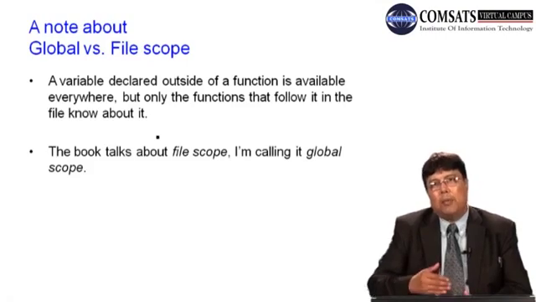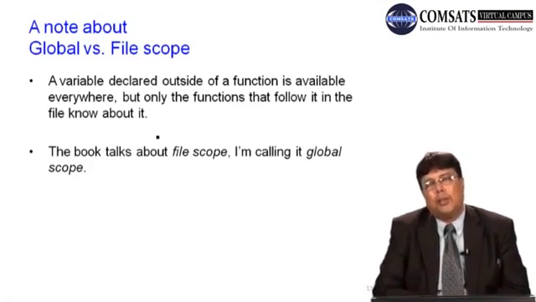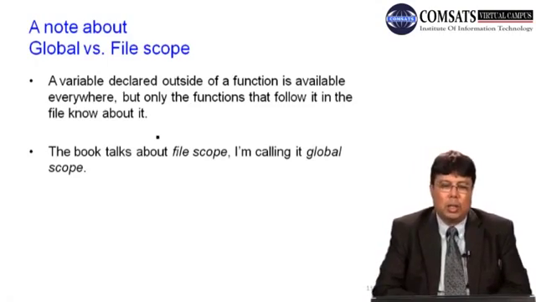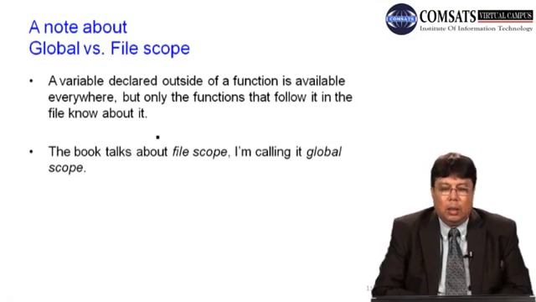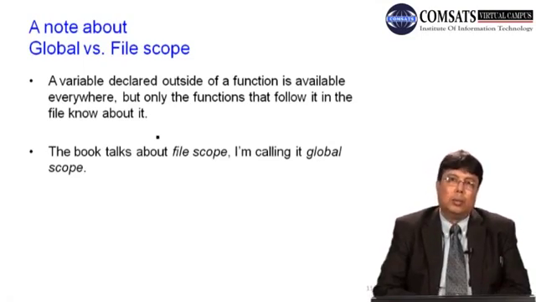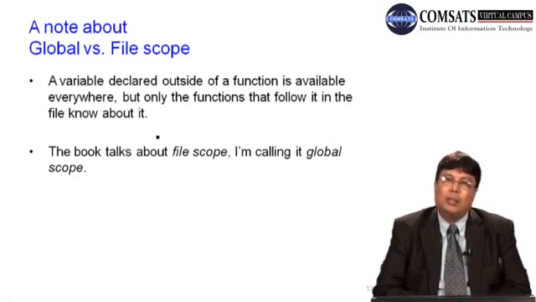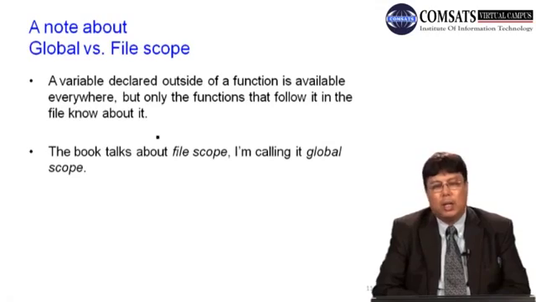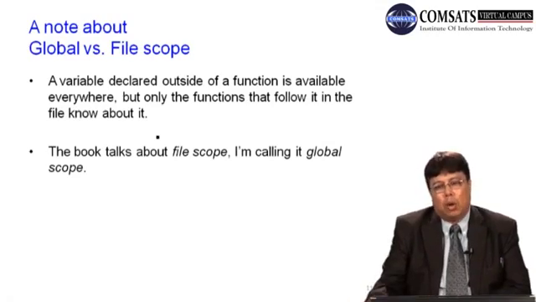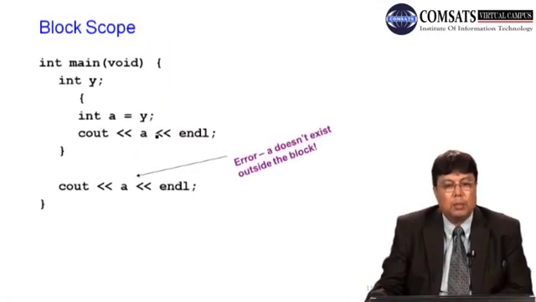Now जितने भी आप function उसके बाद one after the other define करते जाएंगे, that particular variable will be visible to all the functions. ठीक? Textbook में it is called file scope, but technically we should call it a global scope. We'll talk about it more in a few minutes.